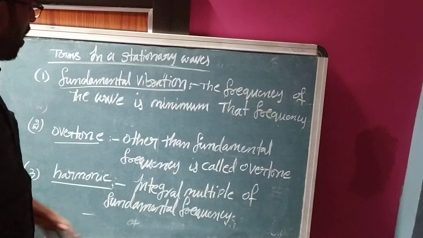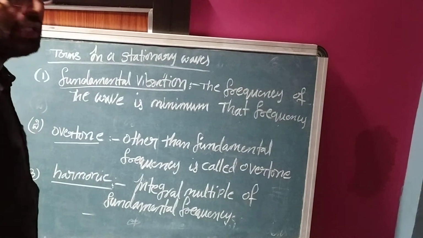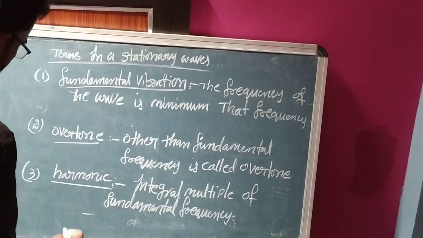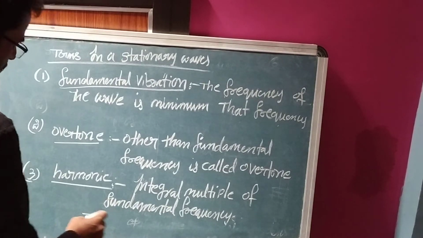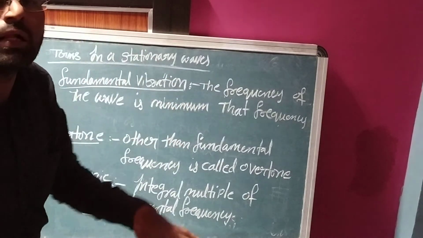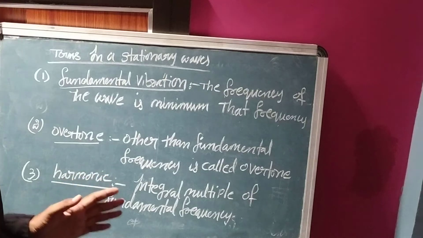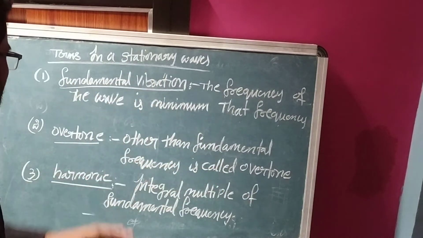Another one is octave. Octave means the frequency double the fundamental is called octave.